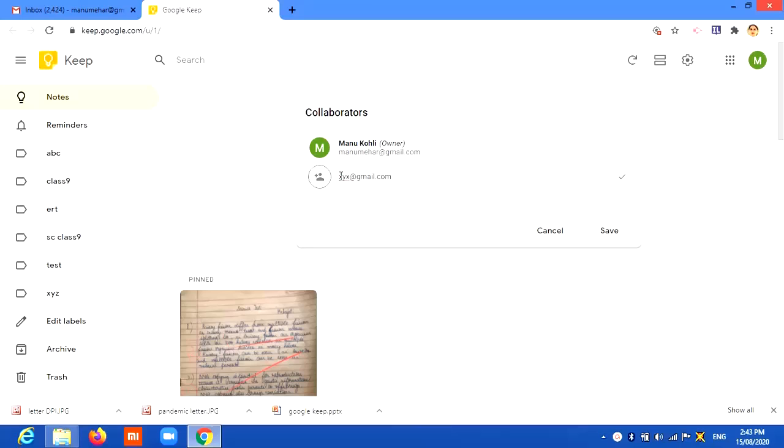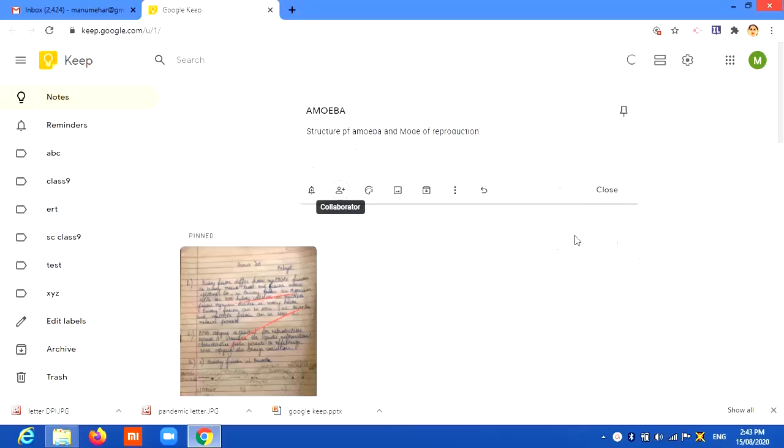And remember, friends, you can do it with n number of people. You can do it with your friends, you can do it with your students, provided they have emails. Then we had discussed a point that you can add sticky notes.